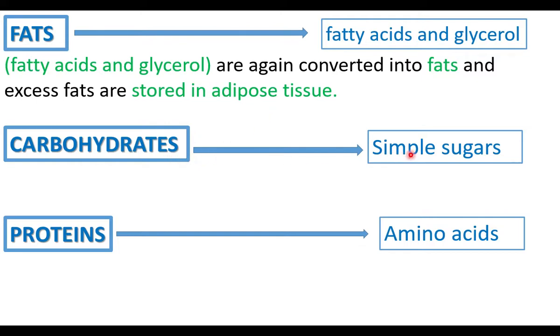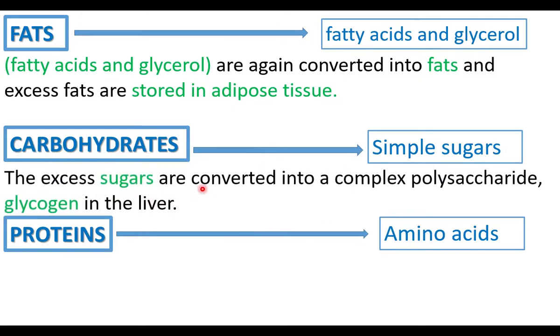Carbohydrates are broken down to simple sugars like glucose. The glucose is used for energy production, and the excess glucose after energy production is converted into glycogen, and it is stored in the liver and muscles. Excess sugars are converted into the complex polysaccharide glycogen. The glycogen is stored in the liver. The cells use simple sugars to produce energy, and excess sugars are converted into glycogen that is stored in liver and muscles.